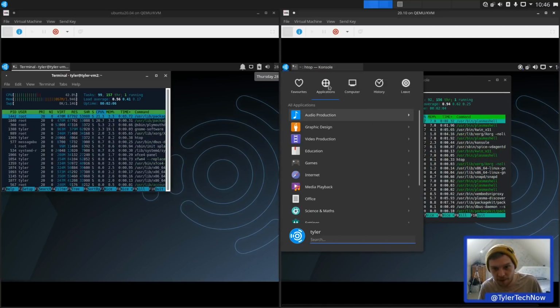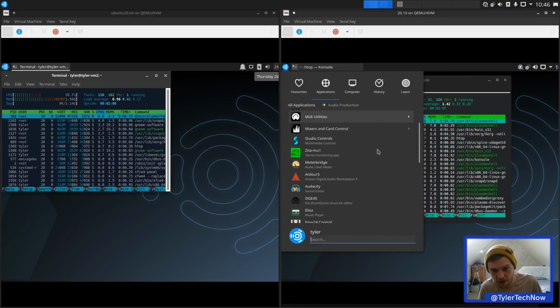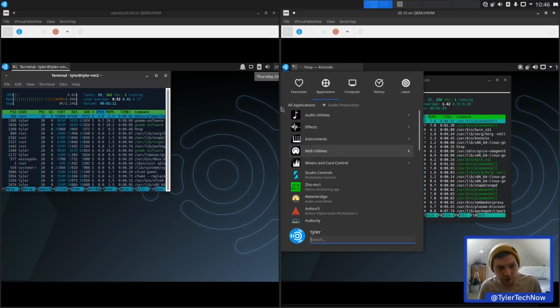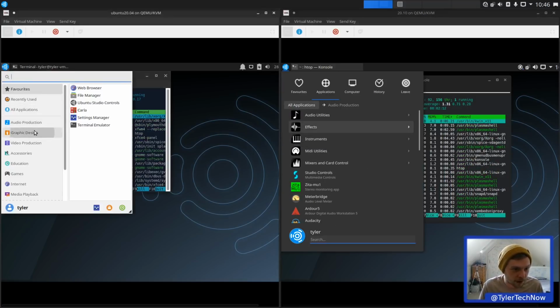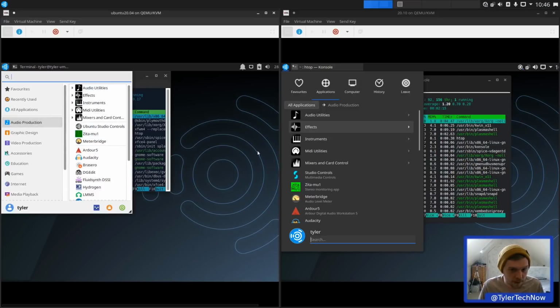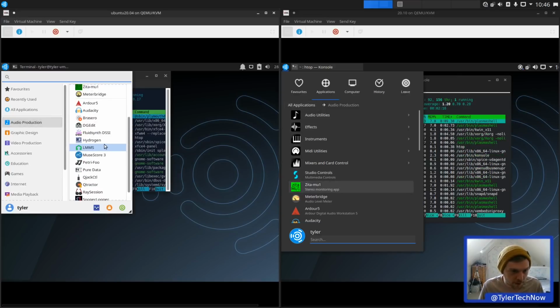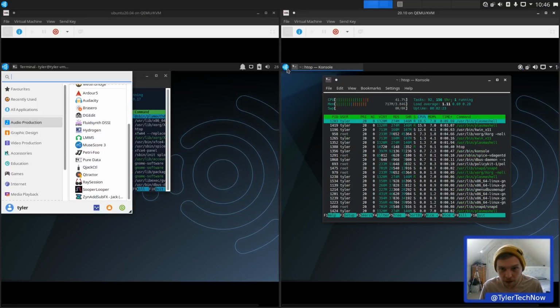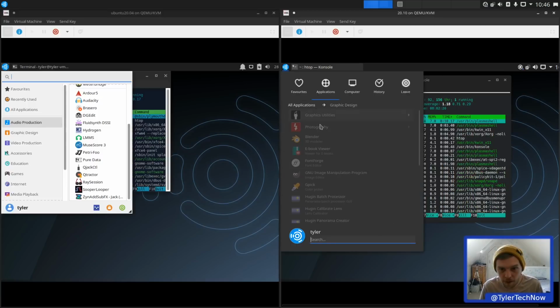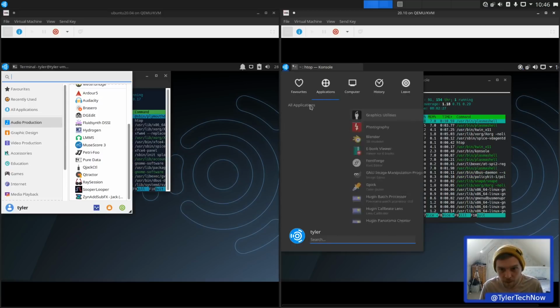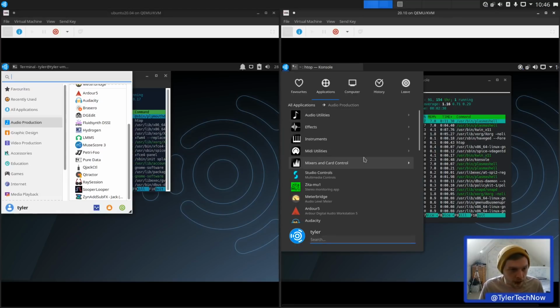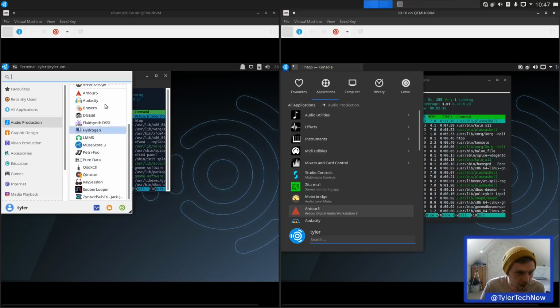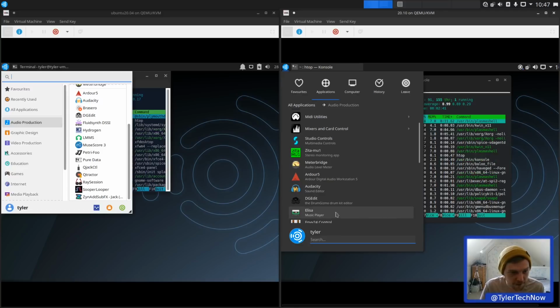So if we start with applications and go straight for audio production. So there's a lot in audio production, and let's just do a brief little look at it on here. So straight away, let's have a look at what we've got. So I'm going to skip that part and just go from here, and then we'll go through that in a moment as well. Oh, wrong one. Okay, so we've got Ardor 5, we've got Ardor 5, Meter Bridge, don't know if I can see that on there. Yes I can, it's there, I do believe. Meter Bridge, sorry. So Elisa is our default music player now.